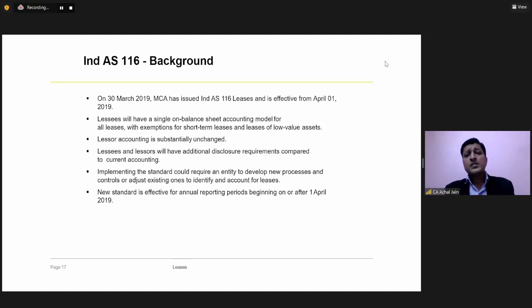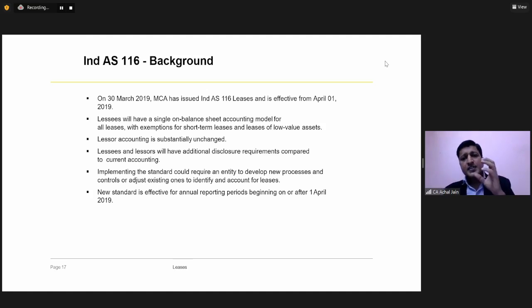Though there was an appendix along with IND AS 17, which is very popularly called IFRIC 4 under IFRS, which was dealing with the lease-like arrangements, which was significantly different from Indian GAAP, because under Indian GAAP there was no such guidance.